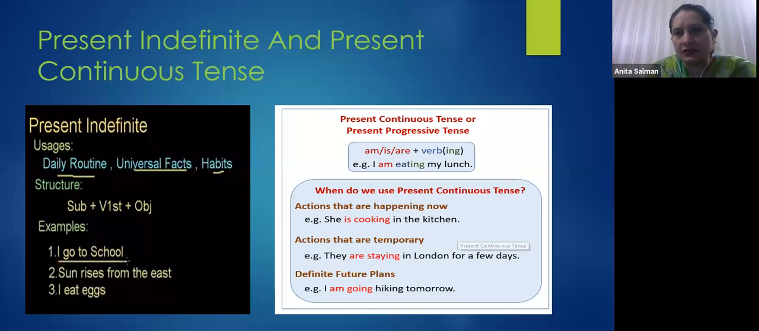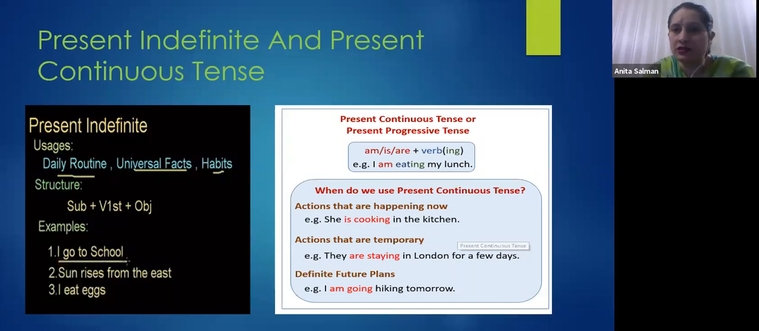And then definite future plans, right? Which are definite, which you have already planned and are 100% going to do. Like I'm going hiking tomorrow, right? This action is planned. I'm leaving for Karachi tomorrow, right? It is already planned, it is done, and tomorrow I'm going to do that. That is definite future or planned future. We can also write it in present continuous tense, right? Like I'm going to teach the lesson, it is planned. Right now I'm going to start my lesson.